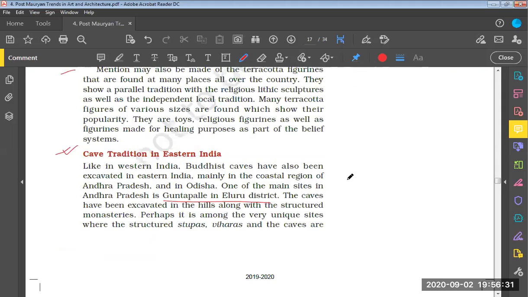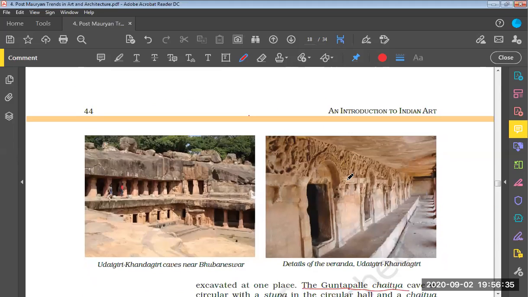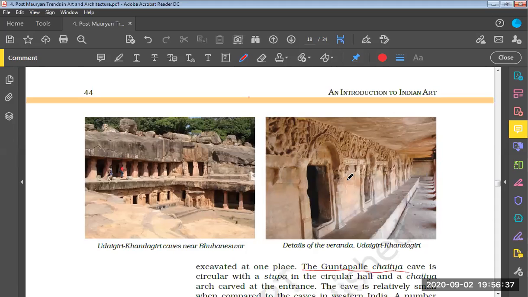Now let us move a little down. Here again we come across two images. We will talk about the left side image first. It shows Udayagiri Khandagiri caves near Bhubaneswar. Bhubaneswar is in Odisha. To the right side we can see details of the veranda at Udayagiri Khandagiri.